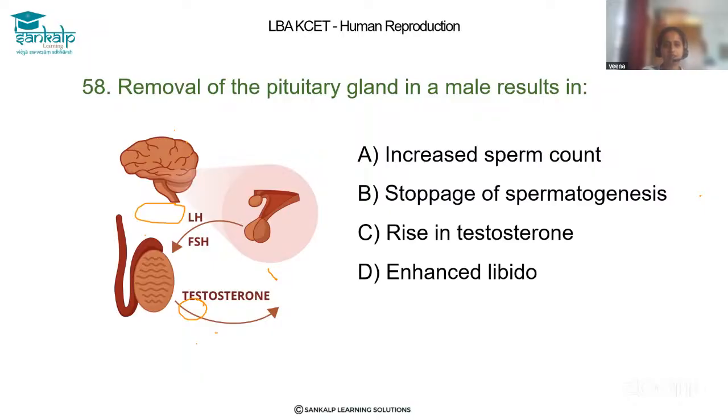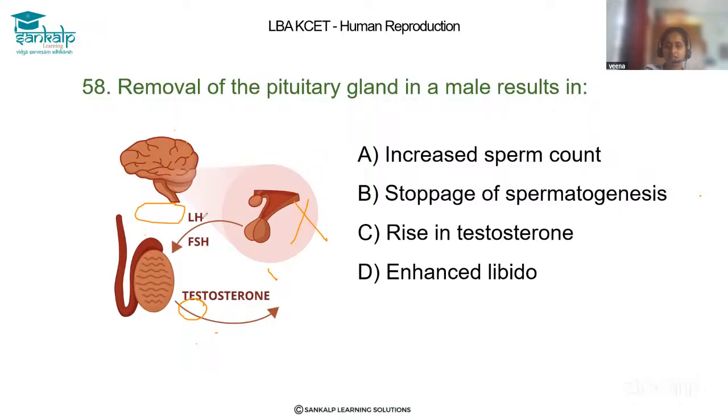Let's solve the 58th question. Removal of pituitary gland in a male results in. Dear student, just observe the structure here. The hypothalamus is there. If it gets a signal, where will it give it, because there is no pituitary gland here? If the pituitary gland is removed, it cannot release FSH and LH.